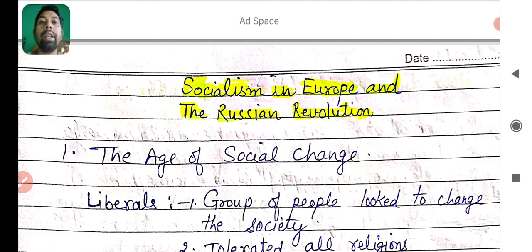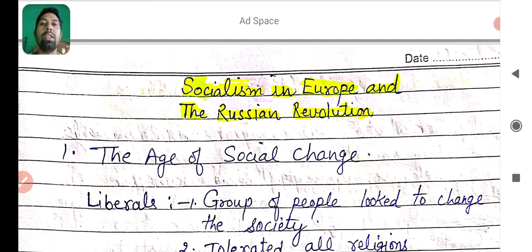Firstly, we will read about the age of social change in Europe, and then we will read about the change in society of Russia and what were the major problems of the Russian Revolution. Today we will read up to the major reasons of the Russian Revolution, and tomorrow we will read about the Russian Revolution of 1905 and then the Russian Revolution of 1917. So let's start today's work.